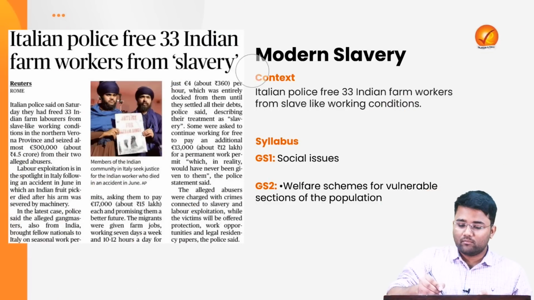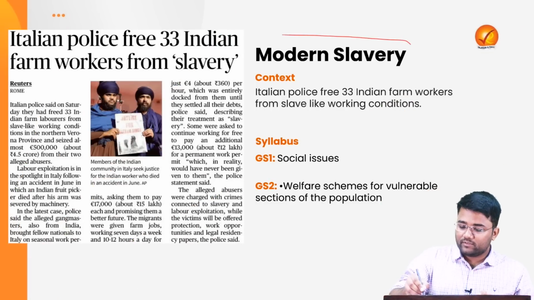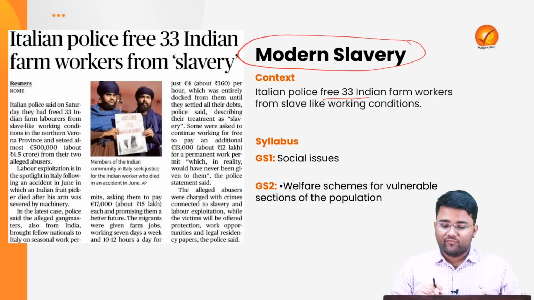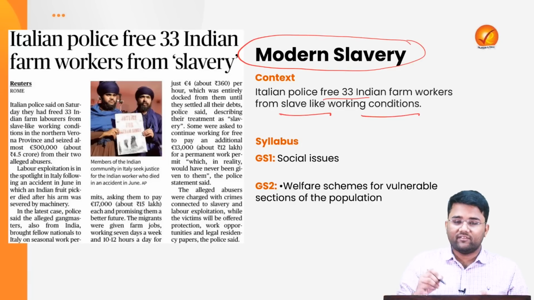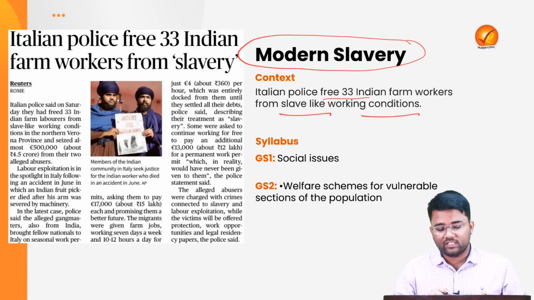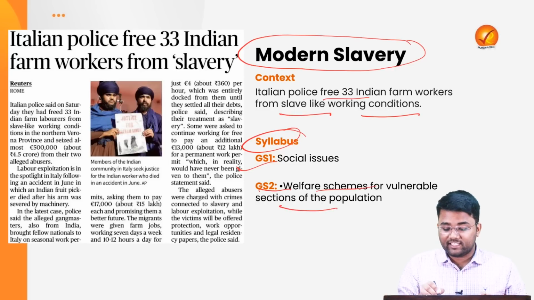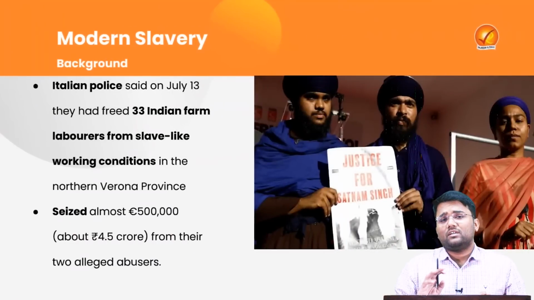Our second topic is modern slavery. The context of this topic is that Italian police have freed 33 Indian farm workers from slave-like working conditions in Italy. This particular topic pertains to the syllabus of your GS paper 1 social issues and the syllabus of your GS paper 2 welfare schemes for vulnerable sections of population. Now let's look into the background of this topic first.